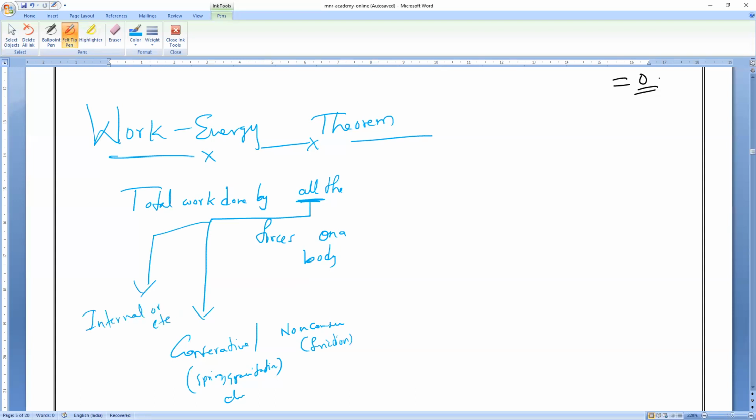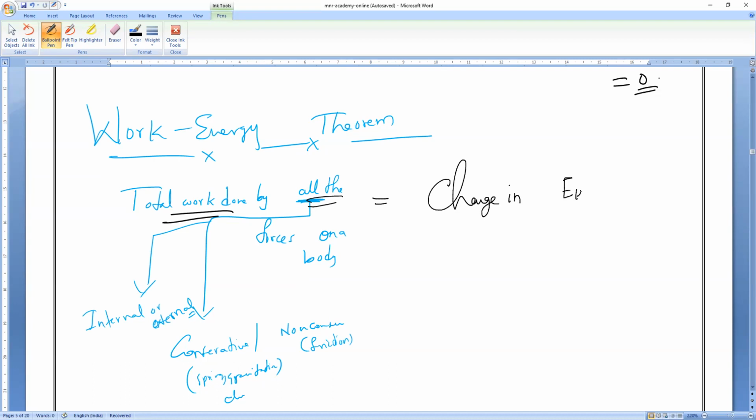Or we can say internal forces, or external forces. Anything it may be. Understand, Rudresva? So for any type of forces, the total work done by all the forces on your body is equal to the change in kinetic energy.